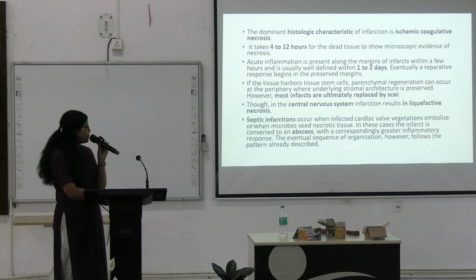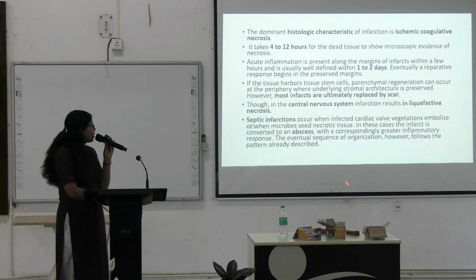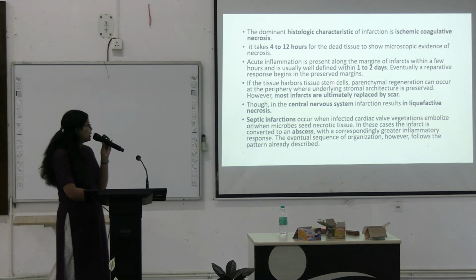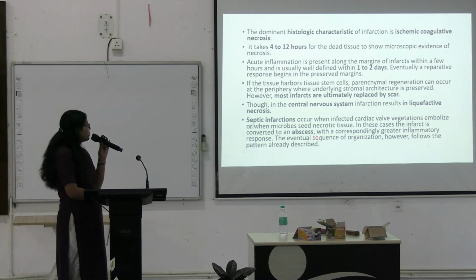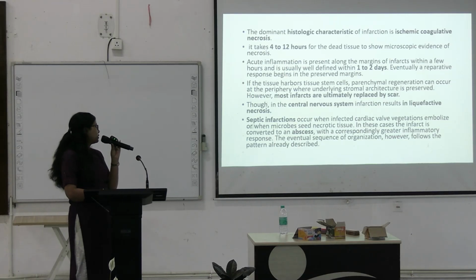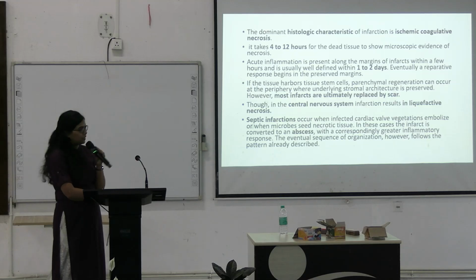Brain is an exception. Septic infarctions occur when infected cardiac valve vegetations embolize or when microbes seed necrotic tissue. In these cases, the infarct is converted to an abscess with a correspondingly greater inflammatory response. Eventual sequence of organization, however, follows the pattern that we have already described here.